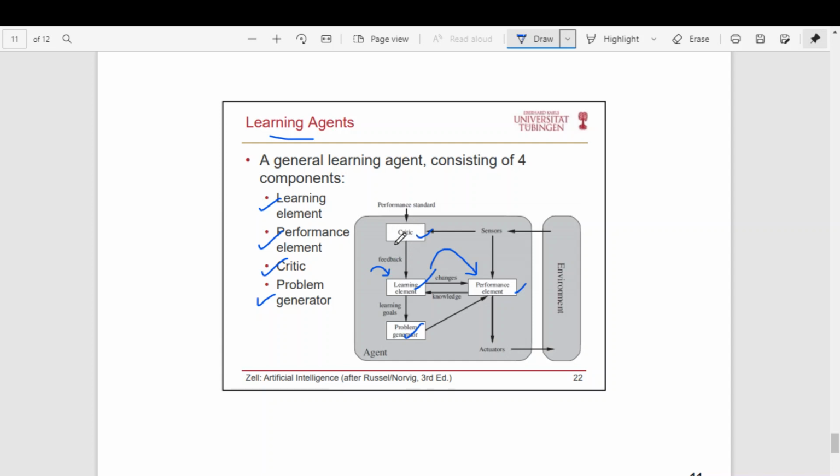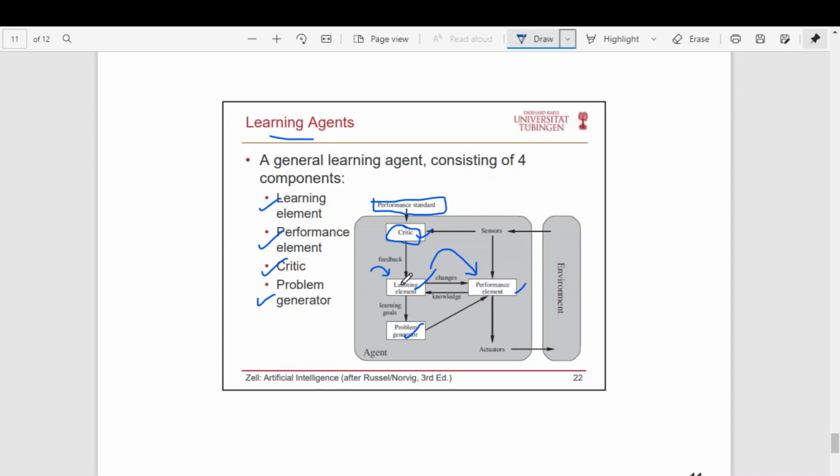And what is a critic? A critic is one which either criticizes the agent or appreciates the agent based on the agent's action. Whenever an agent performs an action, the critic will either criticize or appreciate. The critic does this based on the performance standard.